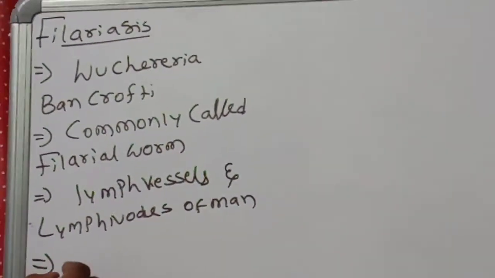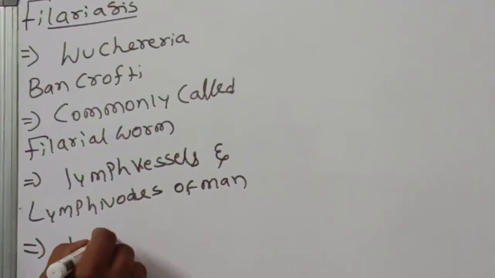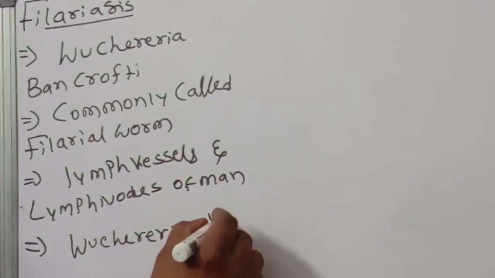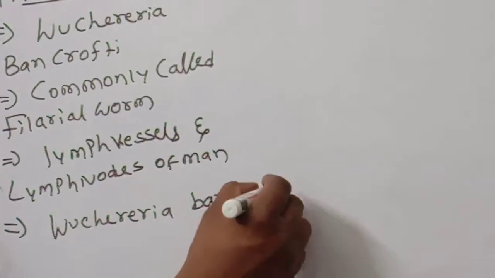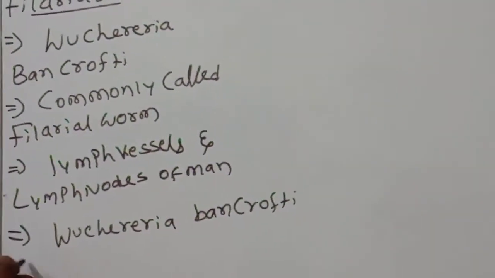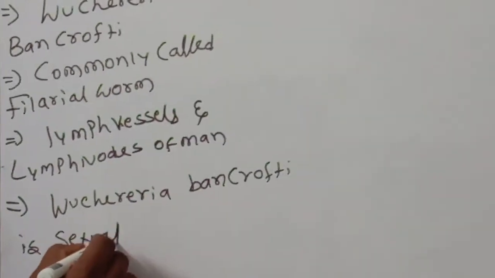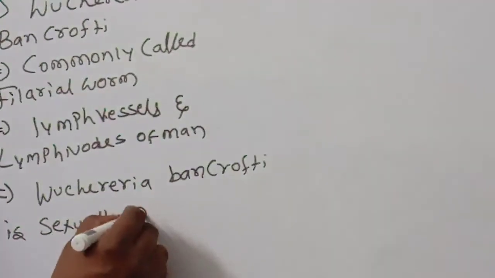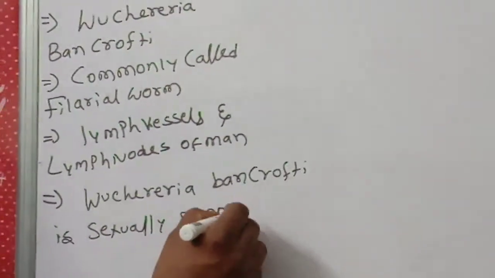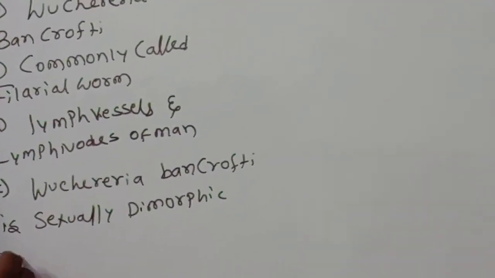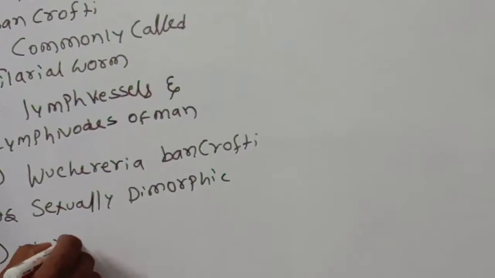Next, Wuchereria bancrofti is sexually dimorphic. It means the male is separate, the female is separate. Next, viviparous.